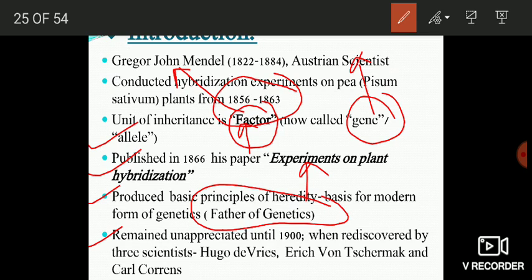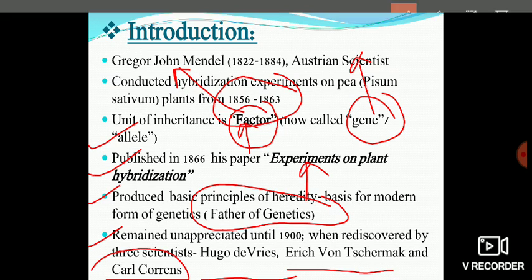But unfortunately, Mendel remained unappreciated until 1900 when his work was rediscovered independently by three workers, Hugo de Vries, Erich von Tschermak, and Karl Correns.